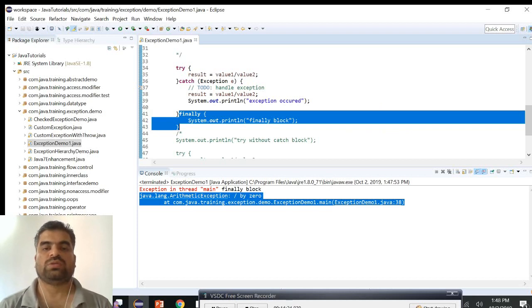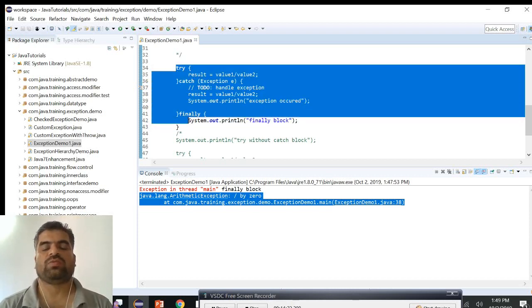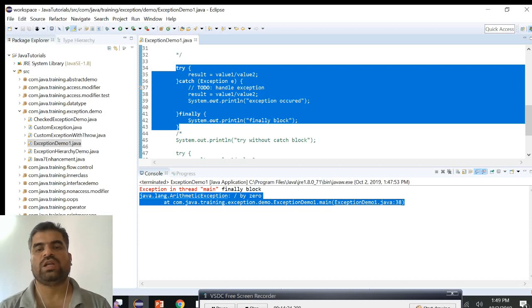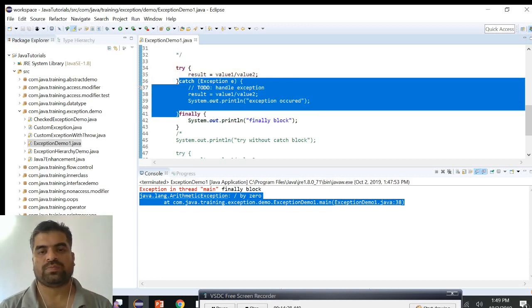Okay, so either we handle the exception by the catch block or not, it doesn't matter, the finally block will be executed. So do we really need to handle the exception by the catch block?